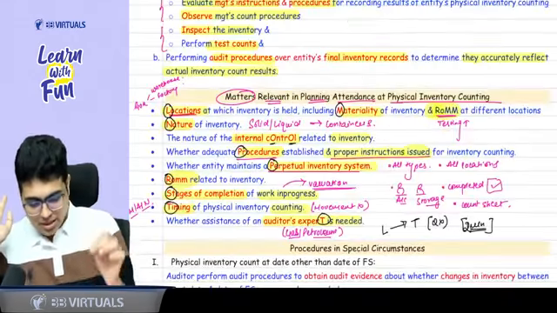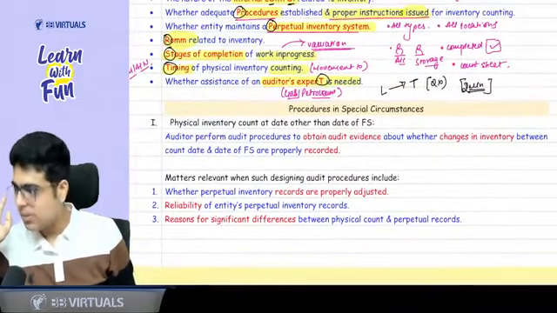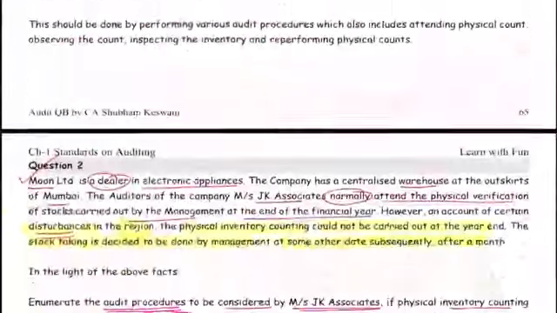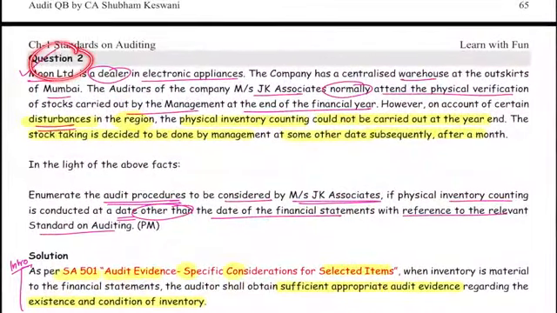Yes, sir. If you come to your book, this is the first topic. Everyone please focus on the board. Let's revise. Physical count at a date other than the date of financial statements. Auditor will perform the procedures to get evidence whether the changes in the inventory between the count date and date of financial statement are properly recorded. Now, when he is designing the procedure, he will consider three matters. What were the three matters? RRR. First of all, records are properly adjusted, reliability of these records, and reasons for difference between the count and the perpetual records. If you come to your question bank and see question number 2, it is related